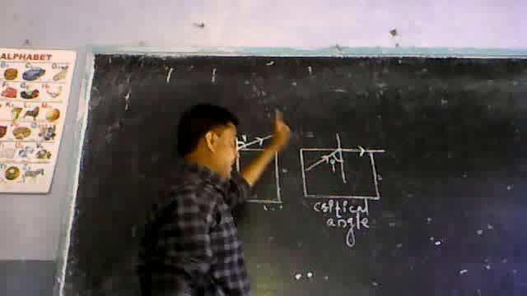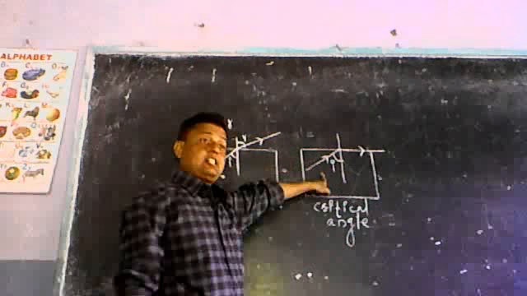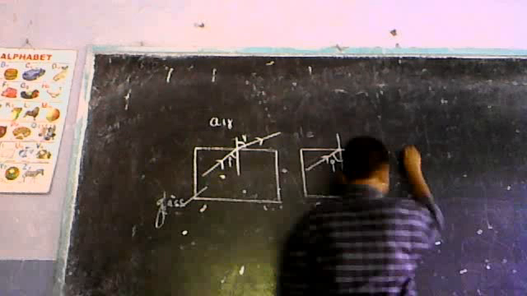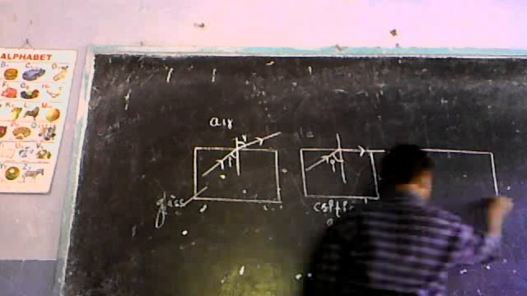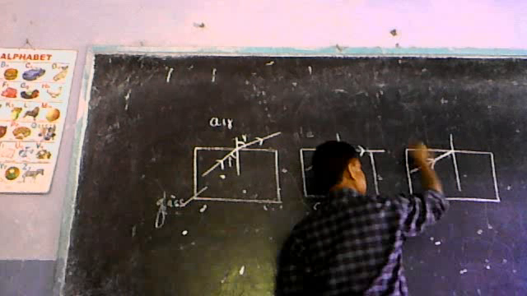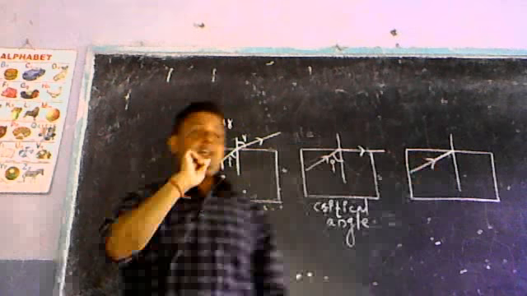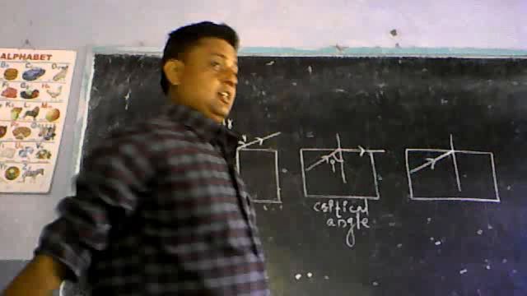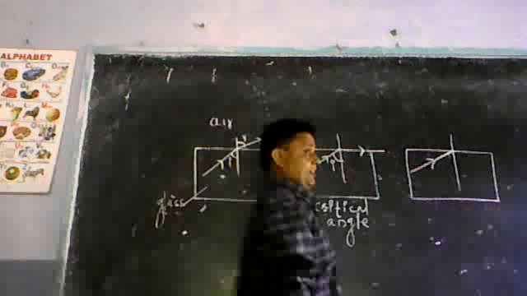If we make angle of incidence greater than critical angle, means in class what it should be? Greater than 42 degree. Very good. What happens?